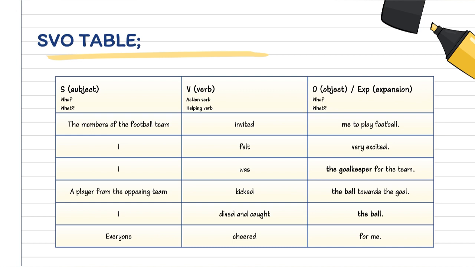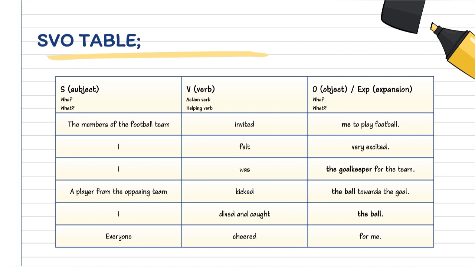Okay, we are going to look at the first example. Okay, the members of the football team. Who? The members of the football team. Okay, what did they do? They invited. The members of the football team invited who? Object, me, to play football. To play football here is the expansion. Me is the object. So the members of the football team is the subject. Invited is the verb. Me is the object. To play football is the expansion.